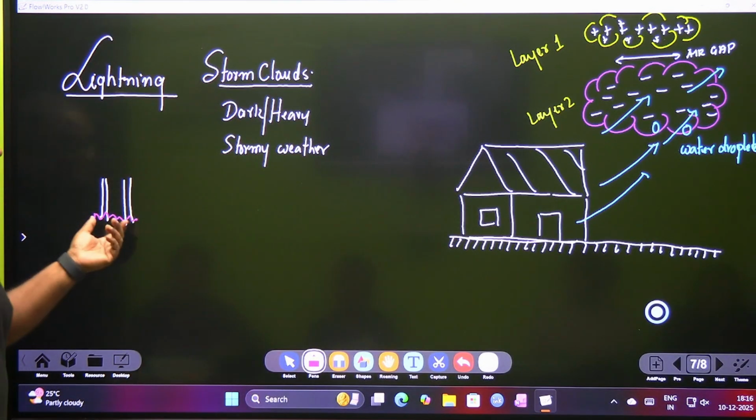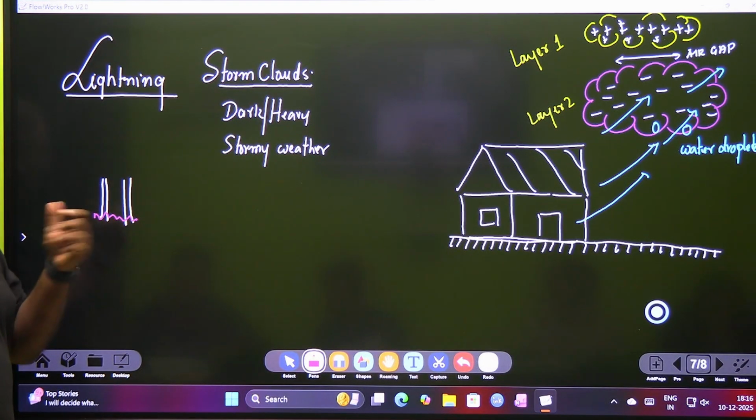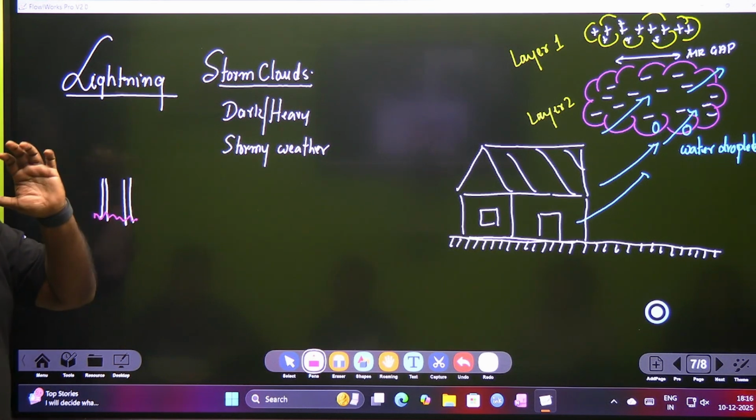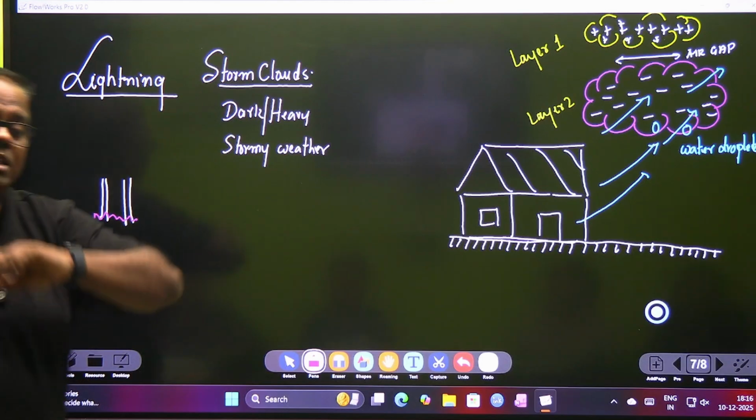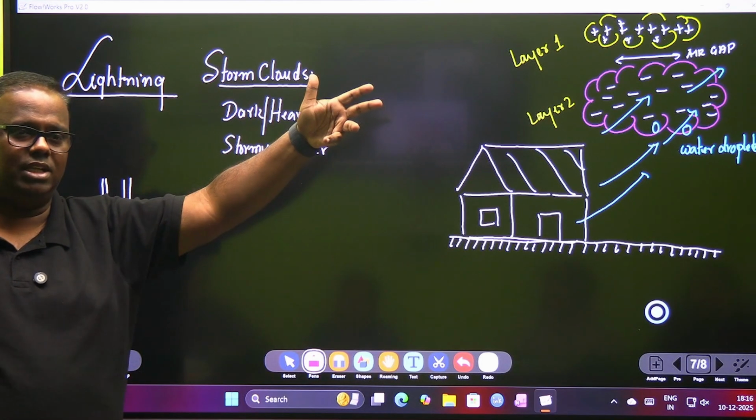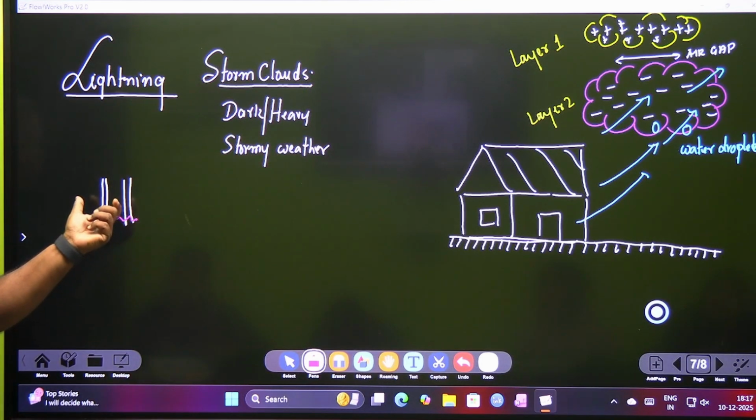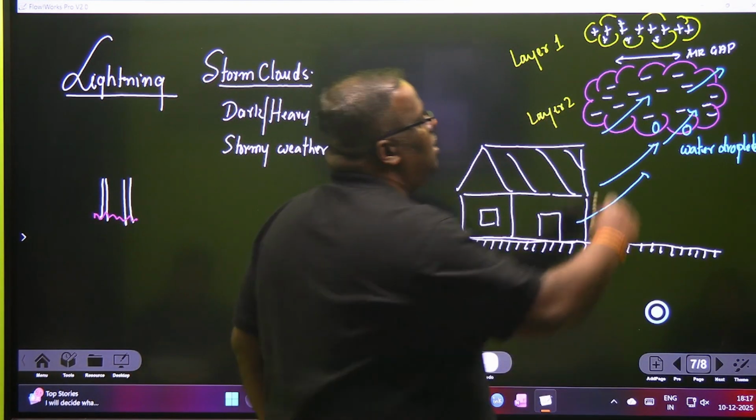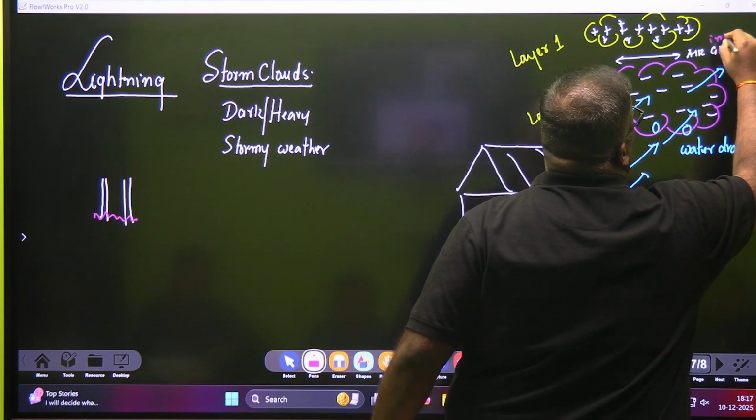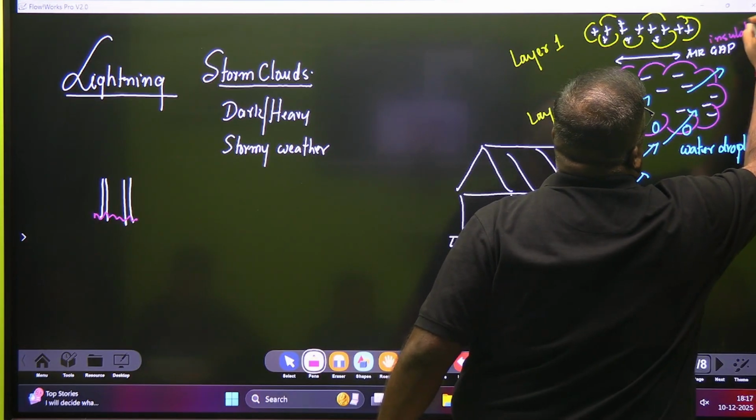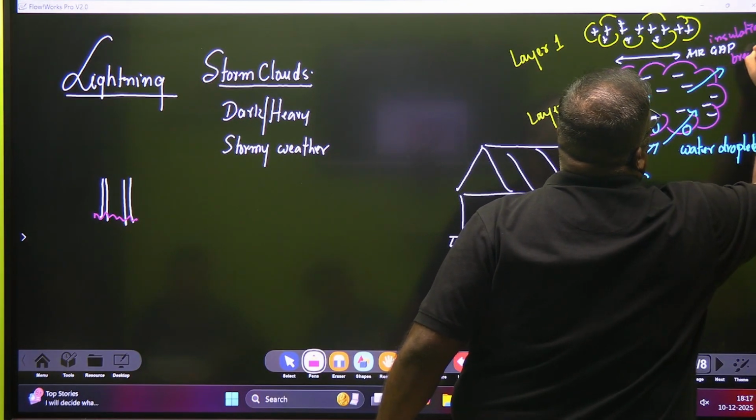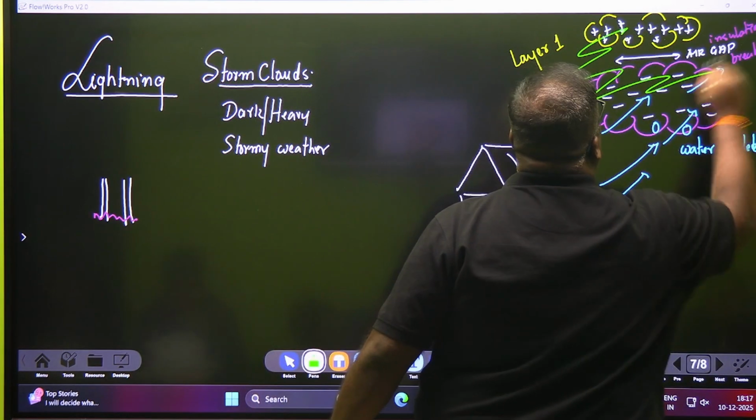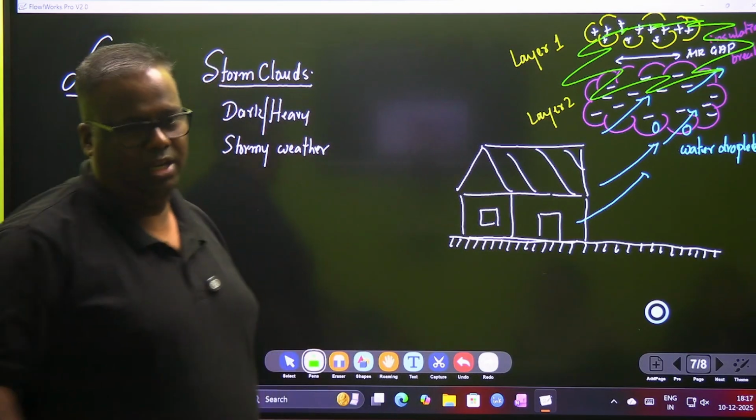So what are you doing? You are basically ionizing. Air is a bad conductor of electricity, but so much static electricity is there on both sides that it is ionizing the air. Ionizing means you have made the air conductive. So this air gap, this insulation, breaks. And once the insulation breaks, the lightning strikes.